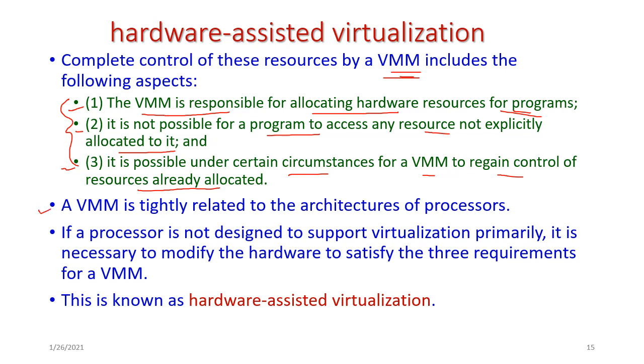Here the virtual machine monitor is tightly related to the architecture of the processor, that is the physical machine's processor. If the processor is not designed to support virtualization, then it is necessary to modify the hardware to satisfy the three requirements for the virtual machine monitor. So these are the three requirements of VMM, and this is known as hardware assisted virtualization.